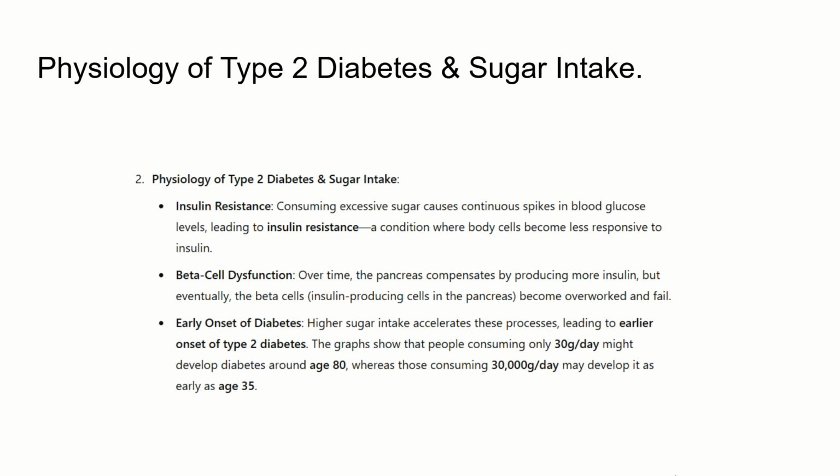Early onset diabetes. Higher sugar intake accelerates these processes, leading to earlier onset of type 2 diabetes. The graphs show that people consuming only 30 grams per day might develop diabetes around age 80, whereas those consuming 30,000 grams per day may develop it as early as age 35.